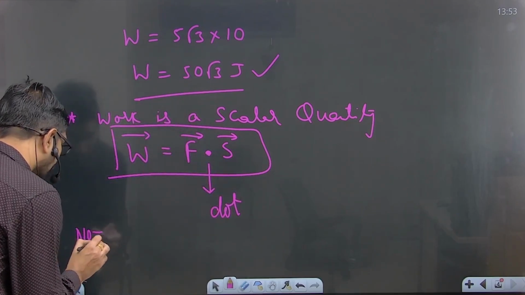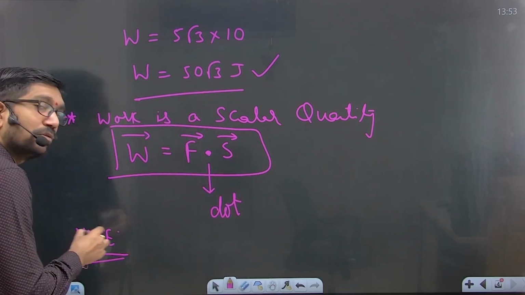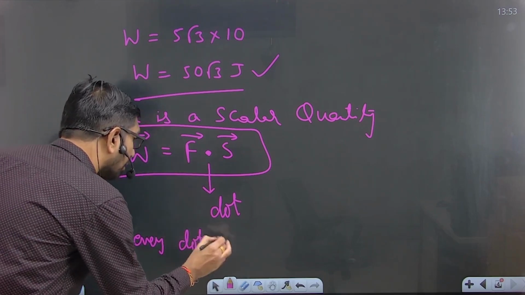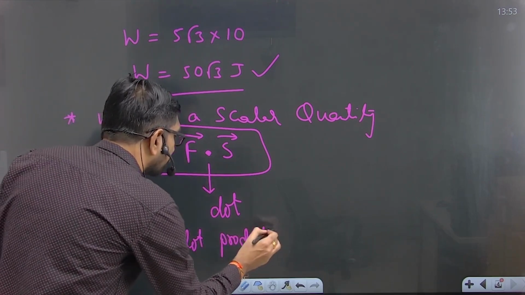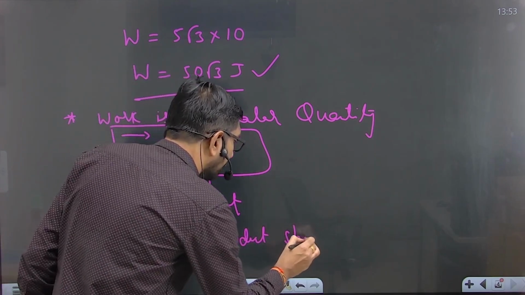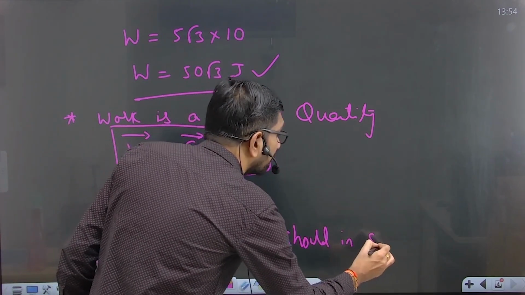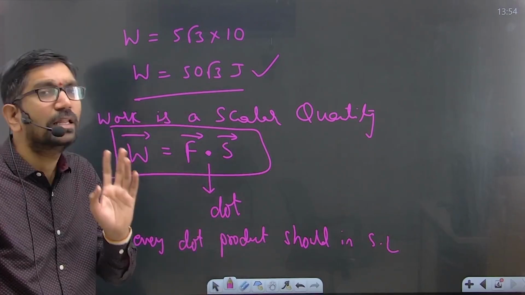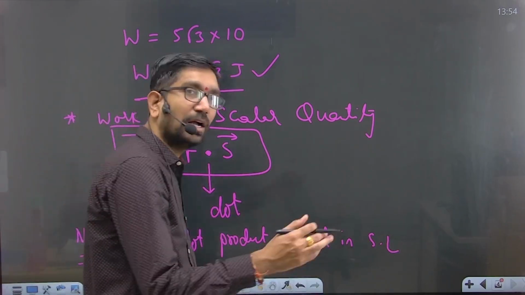So, 100% you have to remember this one. What is that? Every dot product should be in a straight line. Okay, every dot product should be in a straight line. See here, I will ask you one question.